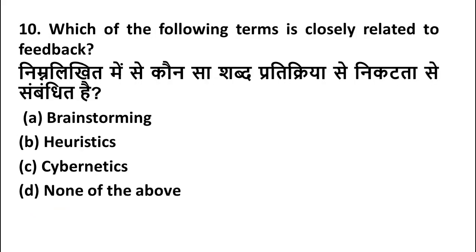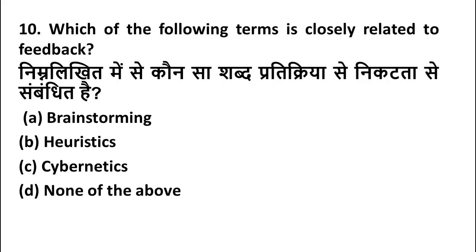The next question is, which of the following terms is closely related to feedback? What do we mean by feedback? When a receiver becomes an encoder, it means he is responding to the sender's information, and that is known as feedback. For example, whenever a teacher asks questions, if you answer, you are giving feedback. When you see this lecture, you will put your comments in the comment box. It is known as feedback.